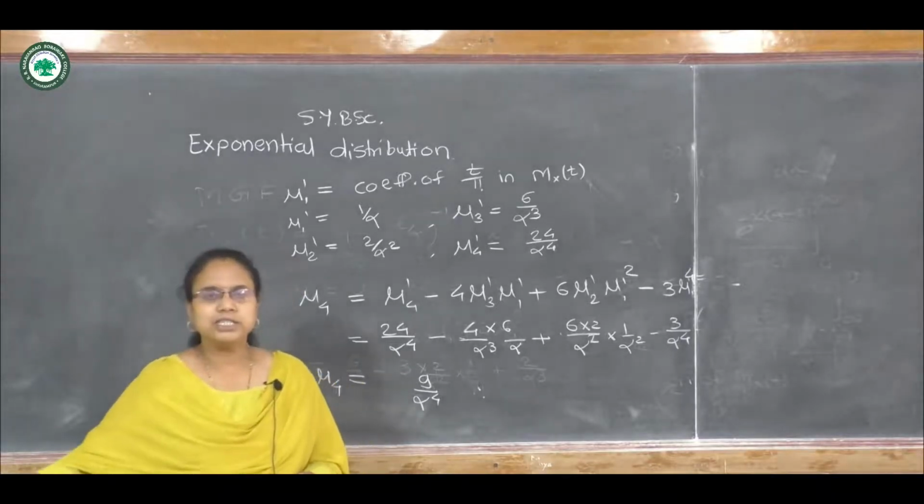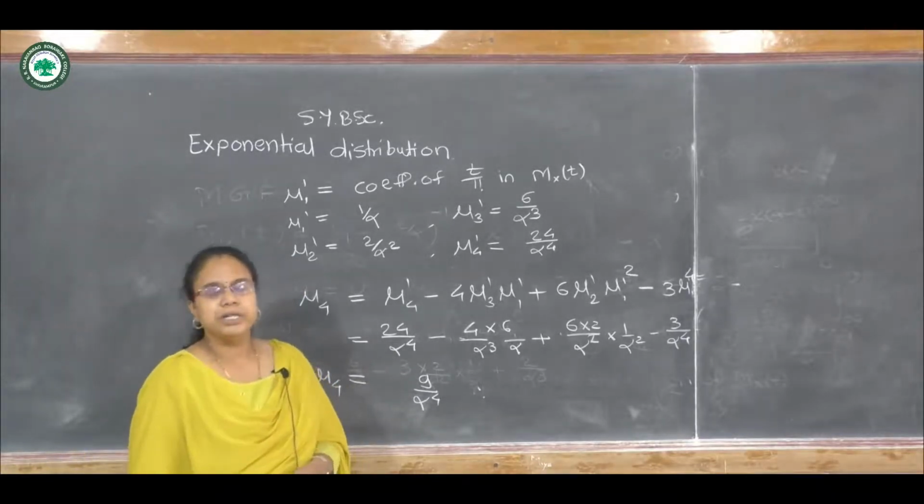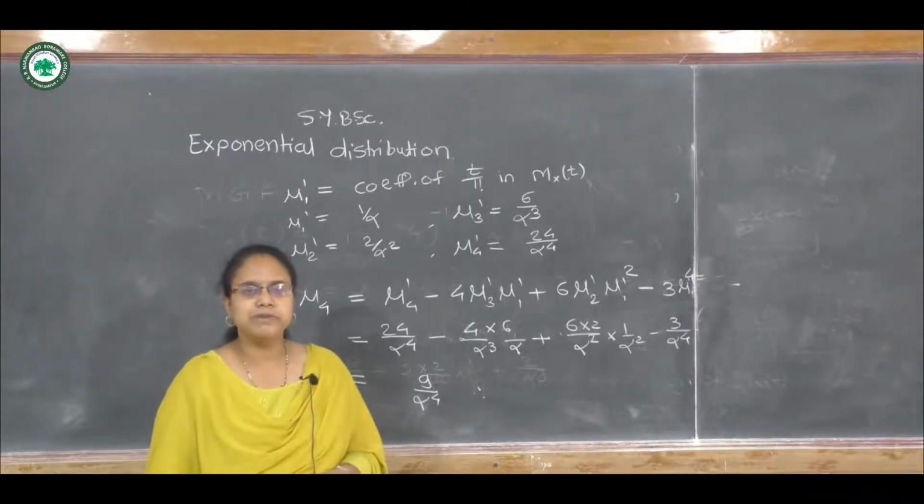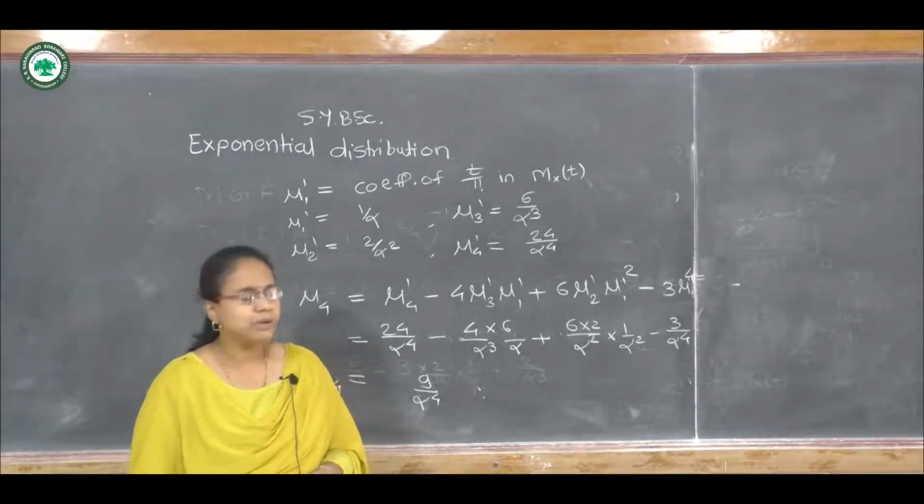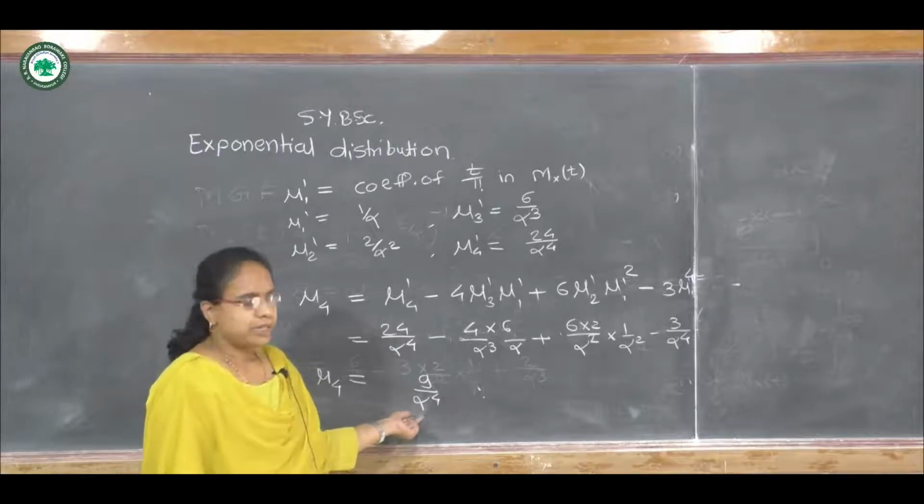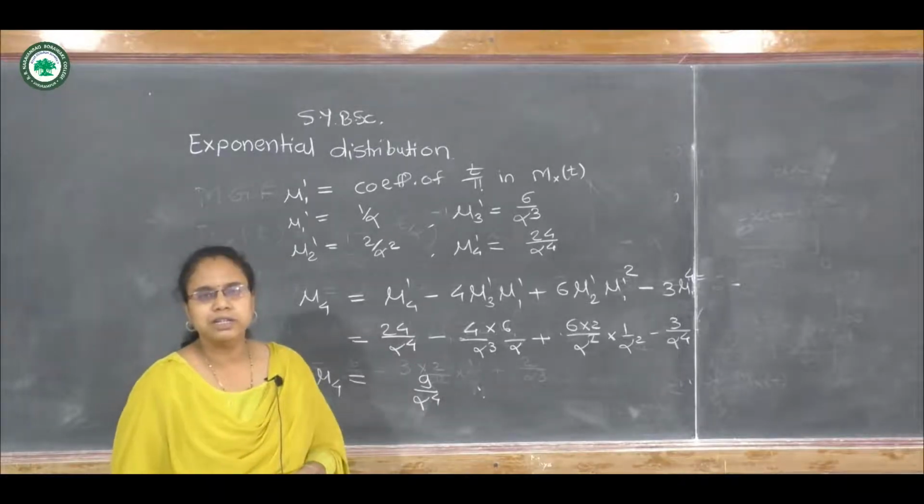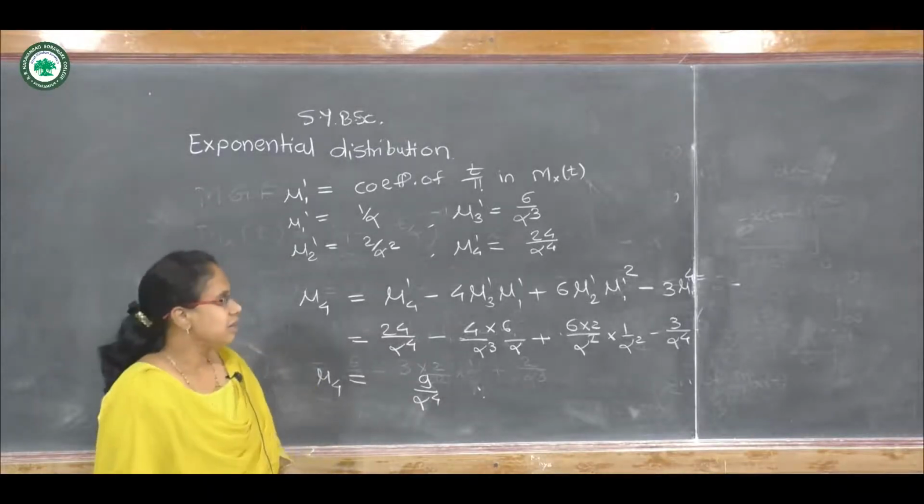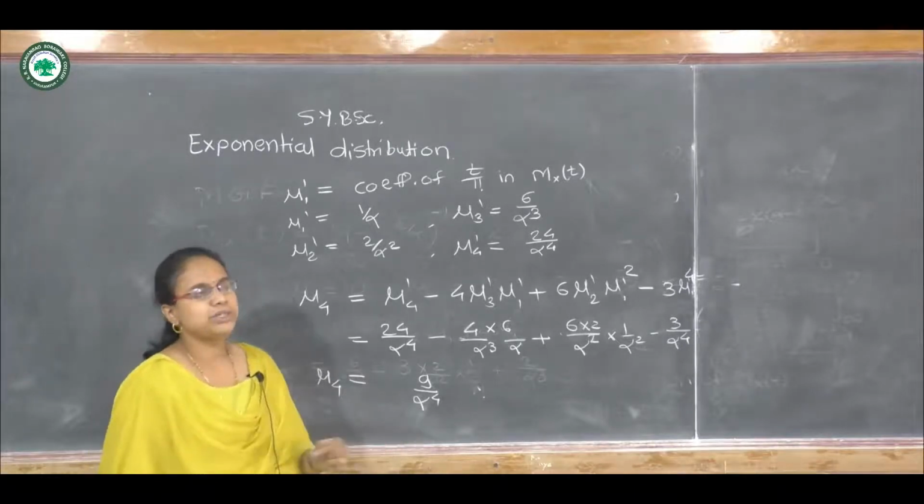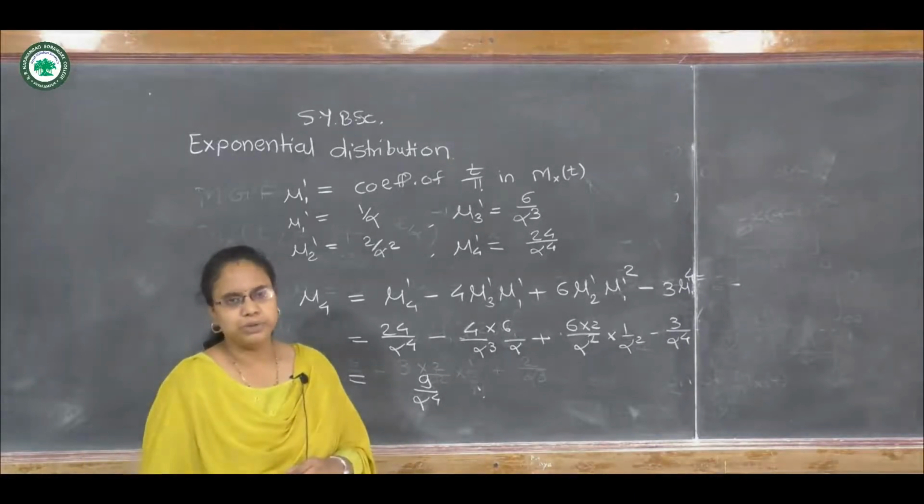In the last lecture we have also obtained the Pearsonian coefficients, means beta 1, beta 2 and gamma 1, gamma 2. We can again obtain them from this, and we know that the nature of the exponential distribution is positively skewed and leptokurtic.